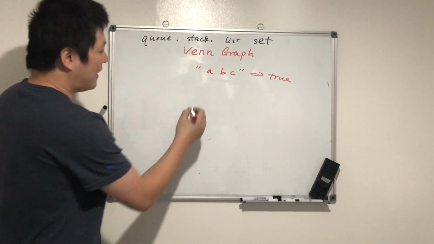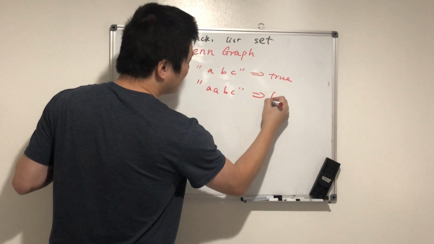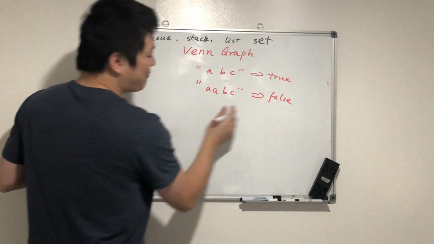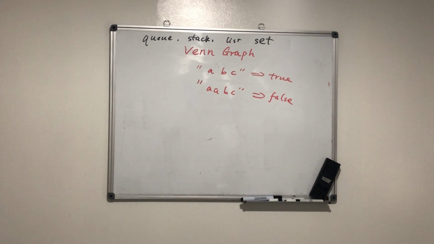But if it is A, B, A, you need to return false, because the A is not unique. It appears twice. Got it?